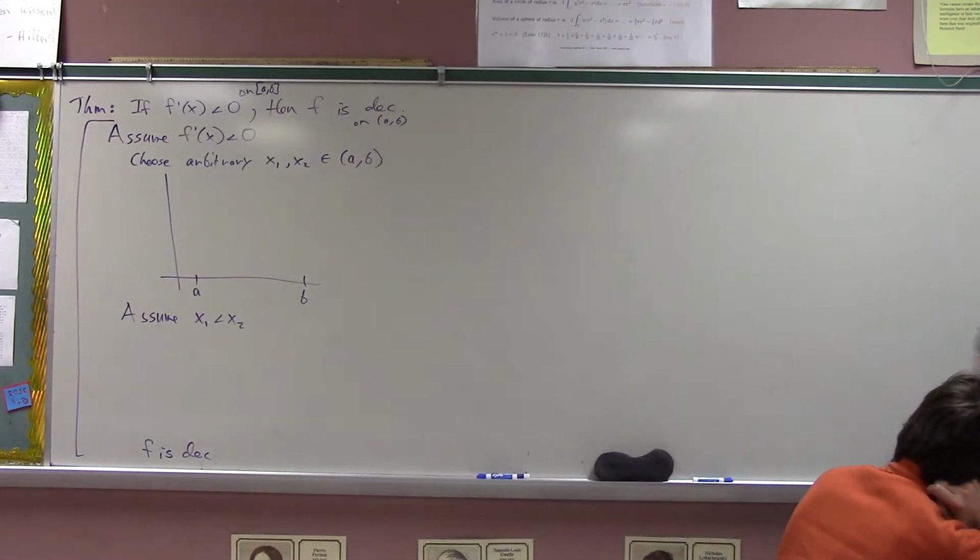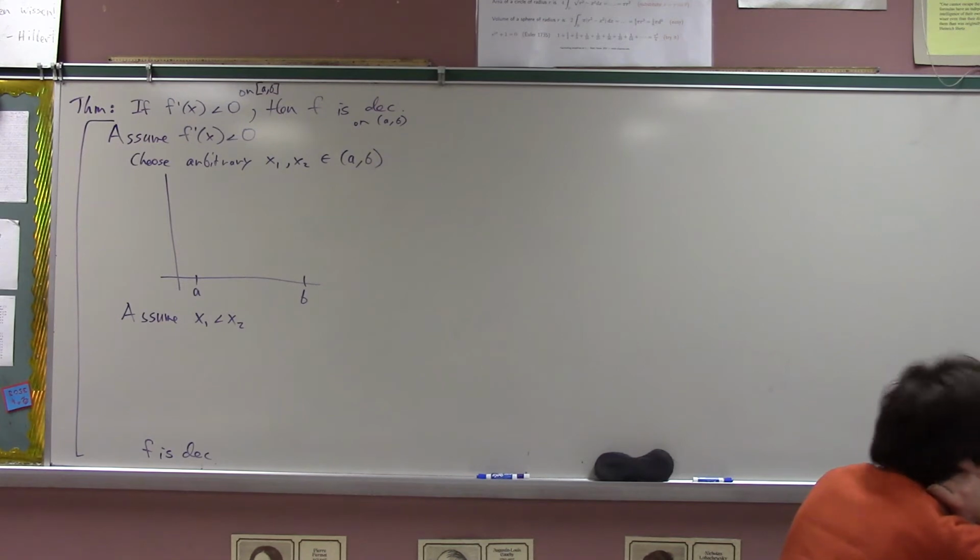Because notice that the statement which forms the definition of decreasing is itself a conditional, right? This is what's kind of hard. We're proving a conditional inside a conditional. So in order to prove this conditional, we have to again assume the antecedent and derive the consequent. You with me? Yeah.